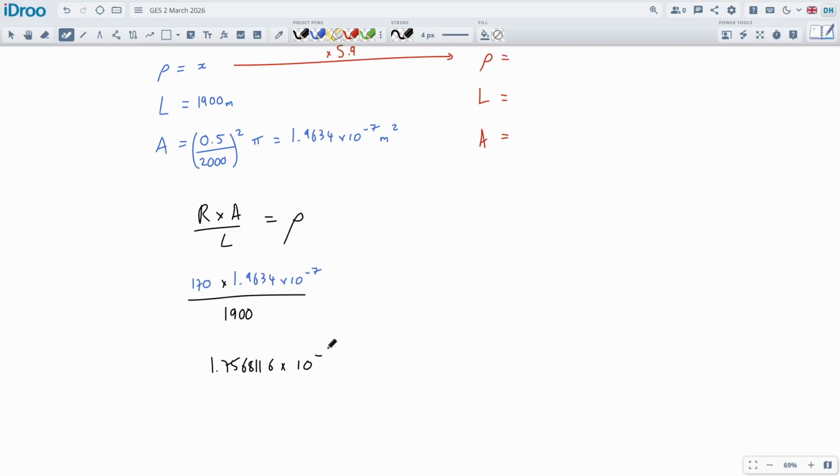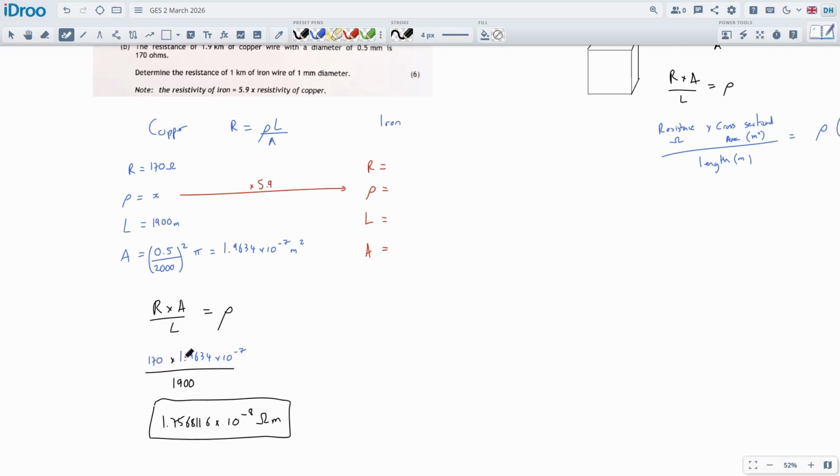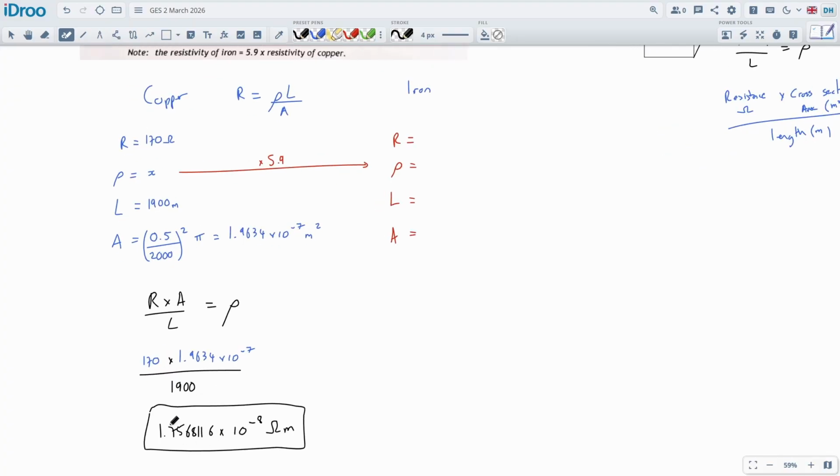Yeah, negative 8. And this is ohm meters. This is just like known. If you Google, look it up, we'll find the actual pure copper will probably be a little bit smaller than this. This is probably not so pure. Okay, pretty pure, but like 99% pure. Not sure, but negative 8 is definitely the right kind of number for copper resistivity.